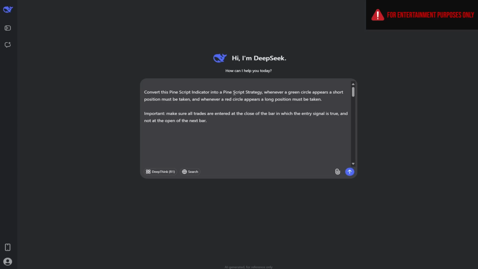So I'm going to submit this prompt, and in order for Deepseek to get a 10 out of 10 on this challenge, it not only needs to perfectly convert this pine script indicator into a strategy, but also make sure that all entered trades take place at the close of the bar where the signal was given, and not at the opening price of the next bar. So let's submit our prompt and see what we get.